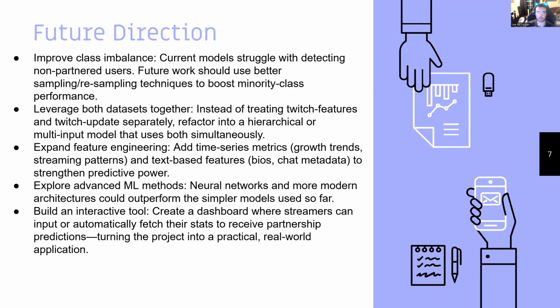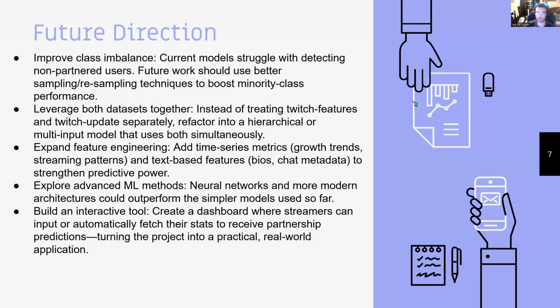Further integration, not just of features but also of machine learning techniques such as neural networks, could help elevate this project above a simple machine learning project, employing techniques that everyone can use all over Twitch. Finally, one of the biggest and most important improvements I believe could be made is to create an interactive user tool or dashboard where streamers can enter their statistics and immediately receive a predicted partnership probability. If we want to take it a step further, perhaps we could even have the user enter their Twitch name or link their existing Twitch account, and then the software would automatically return the data for them. This could expand the project into not just an idea or a simple tech demo, but a real-world tool.